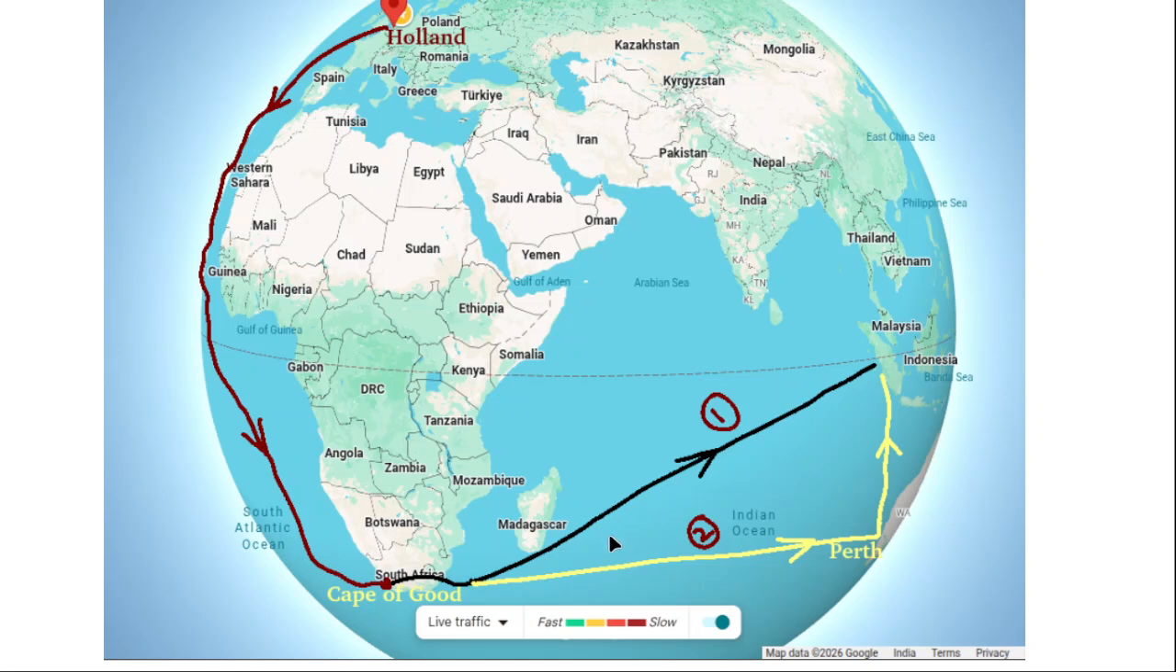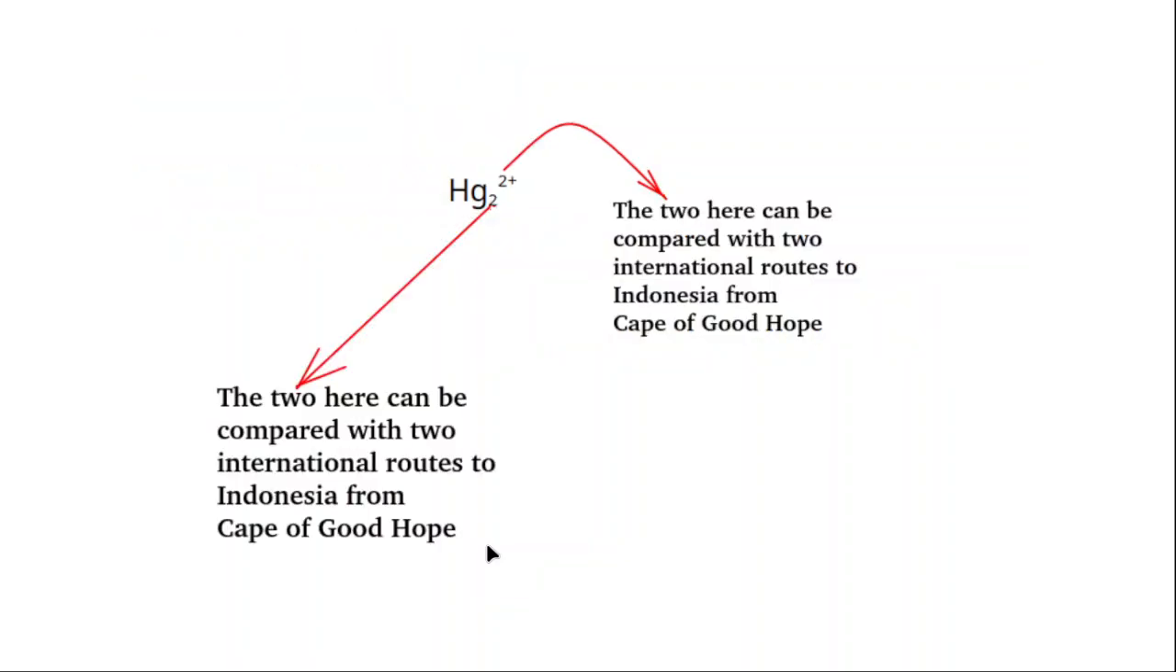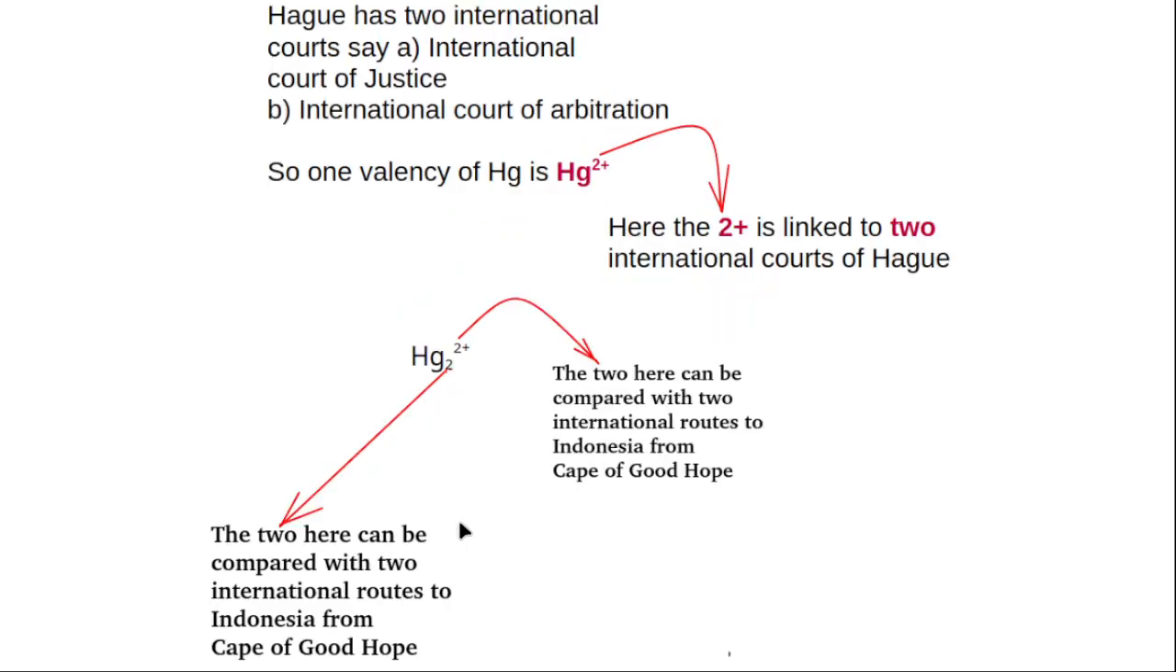In this way, mercury has another valency, Hg2 2 plus. That is what I am showing here. See that another valency of mercury is Hg2 2 plus. The 2 plus already indicated that it is due to two international courts in Hague, and the other 2 indicates that Holland found two paths to Indonesia from Cape of Good Hope.